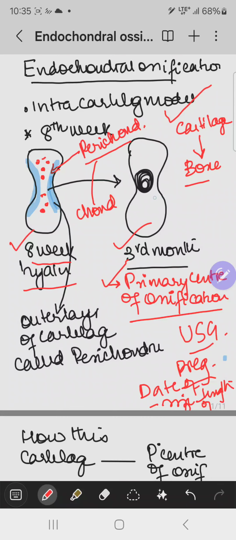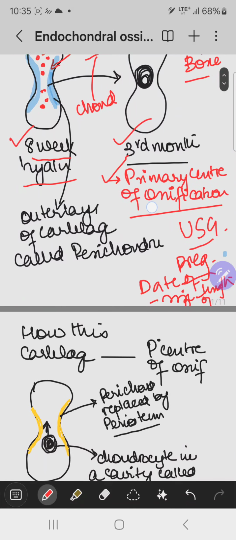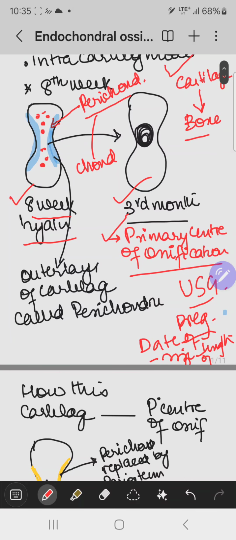See, in this 3rd month of pregnancy, the question arises how this cartilaginous model evolves into a bone, or into a primary center of ossification, because we should know that this primary center of ossification is important, presenting a platform where the future bone has to grow.